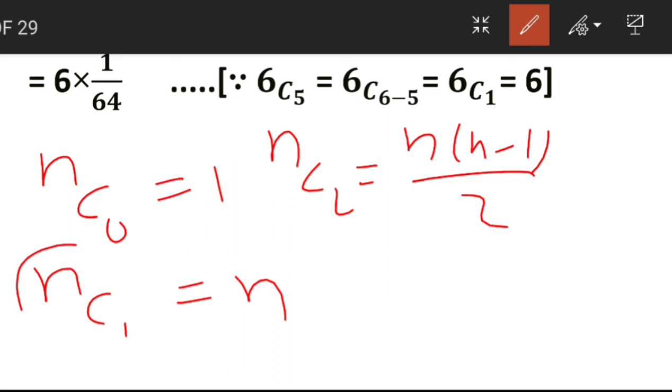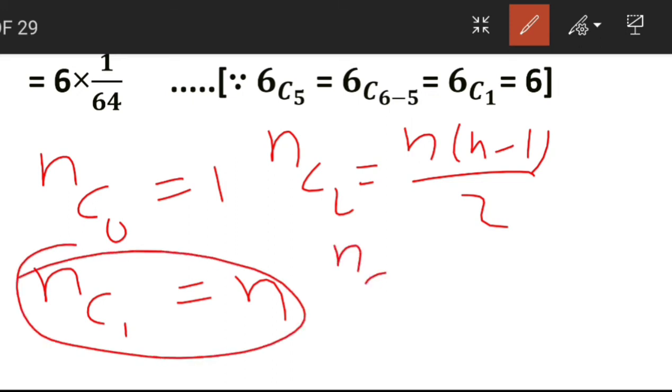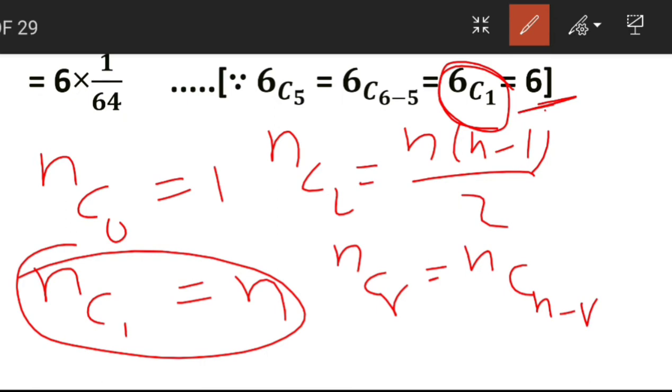Okay, see here n combination 1 is n, or again we have one formula, n combination r is equal to n combination n minus r. Then it becomes 6 combination 1, and that is 6.